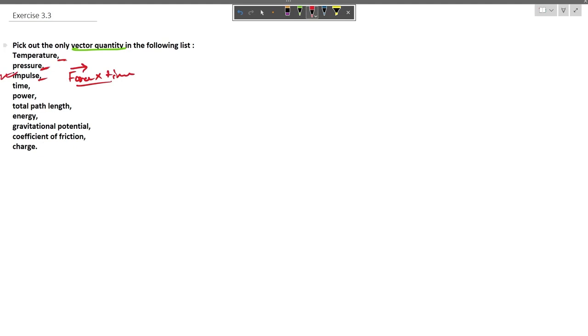Over here we see that time is also scalar, power is also scalar, total path length is also a scalar quantity, energy is also a scalar quantity, gravitational potential itself is a scalar quantity, coefficient of friction is also a scalar quantity, charge is also a scalar quantity. So only impulse is the vector quantity over here.